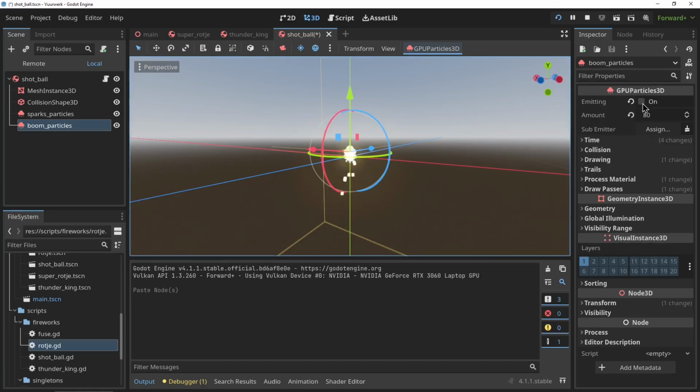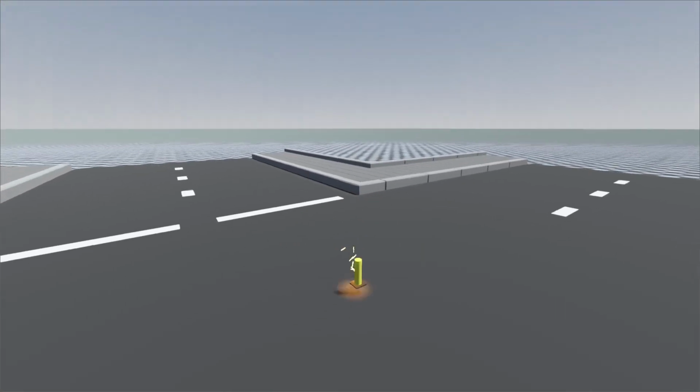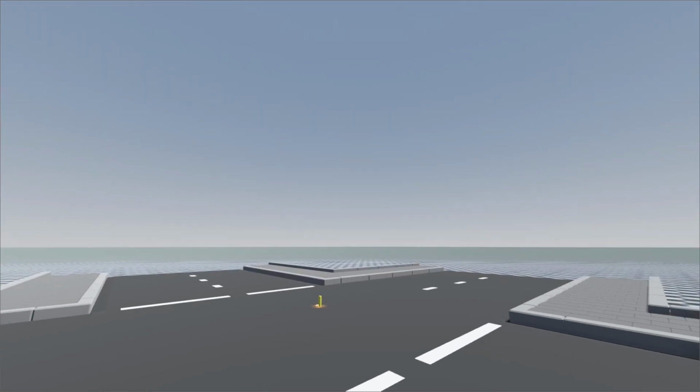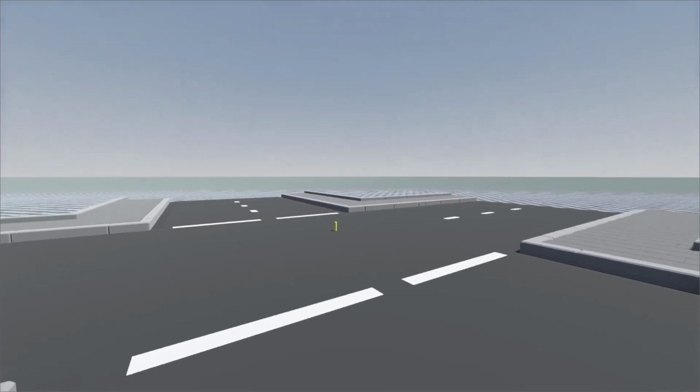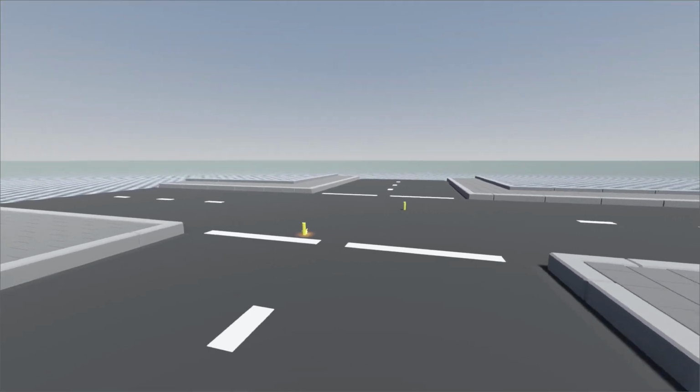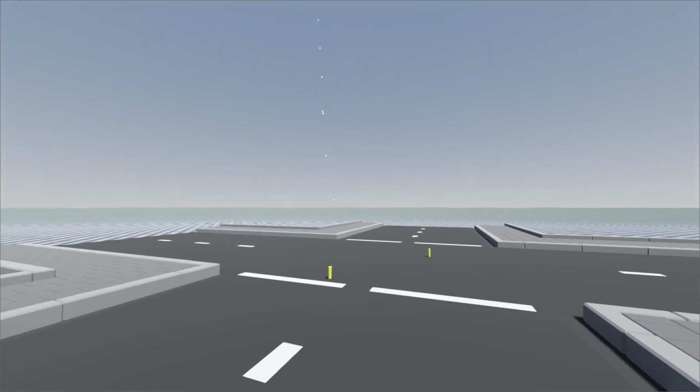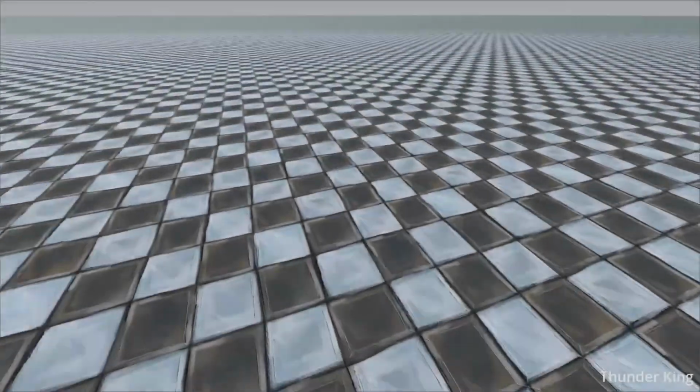So I'm just gonna copy that sparkly effect and just like with the firecracker, amp it up a bit, give it more velocity and explosiveness. And the last thing we'll need to do is add 1 more sound effect. I'm making this thump sound effect. I'm just doing it with my voice and again slapping stuff in my room. And all together this is how the second firework turned out.